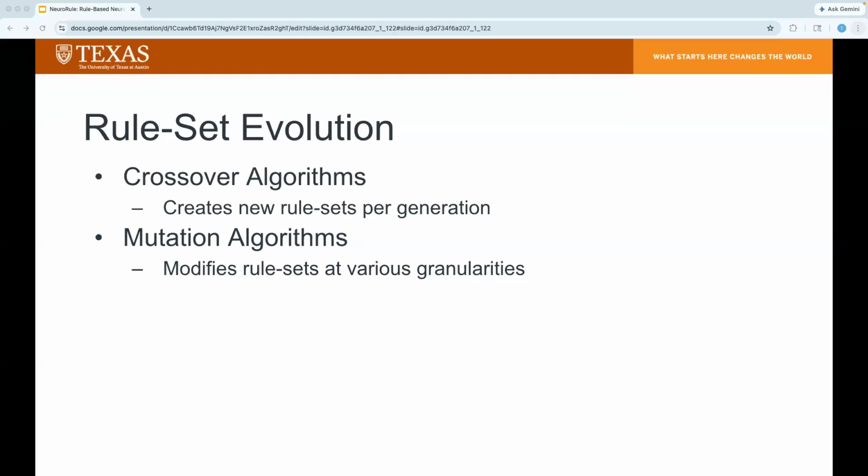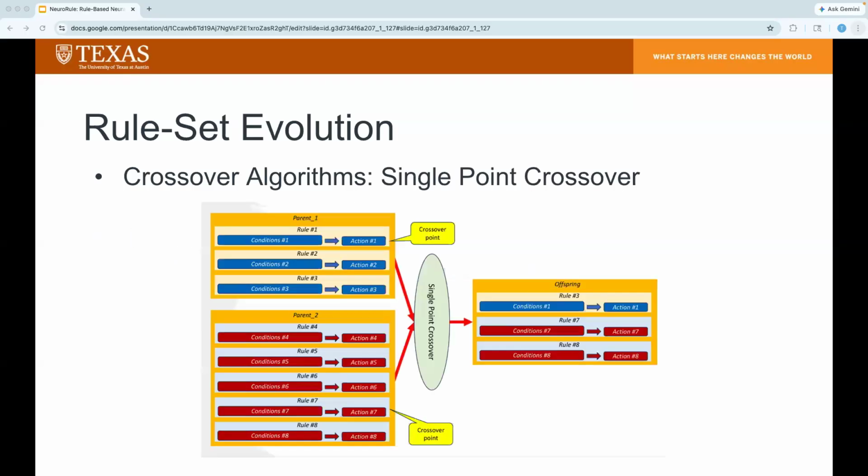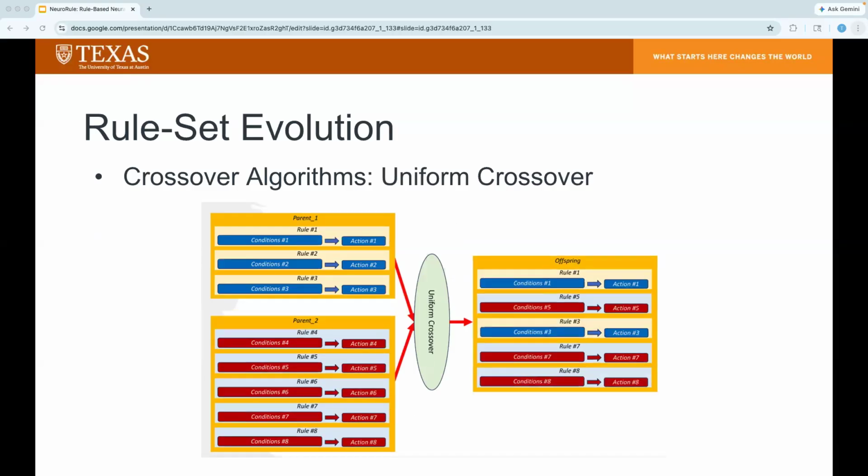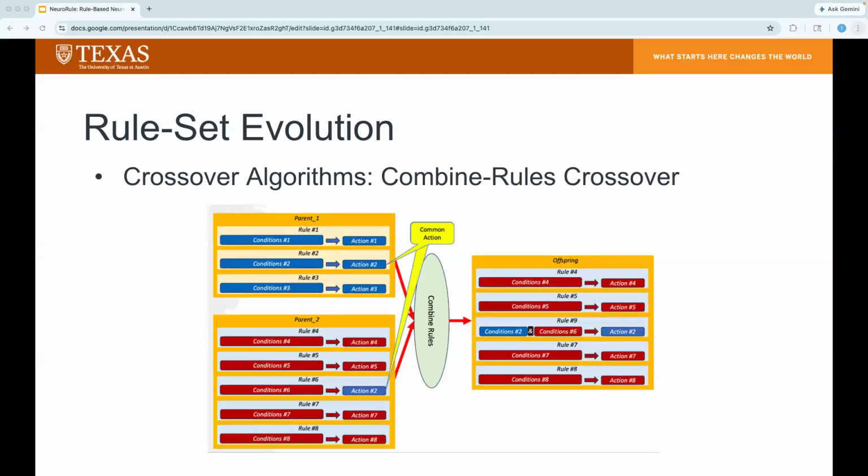The rule set models are passed through specialized genetic algorithms to create new rule sets each generation. Each algorithm can be classified as either a crossover algorithm or a mutation algorithm. So crossover algorithms operate at the rule set level. There are 3 crossover strategies used. So first is single point crossover, which combines parent rule sets at randomly selected crossover points. Next, we have uniform crossover, which randomly samples rules from parent rule sets to create the new rule set. And then finally, we have combined rules crossover, which merges conditions and rules together that share the same action.